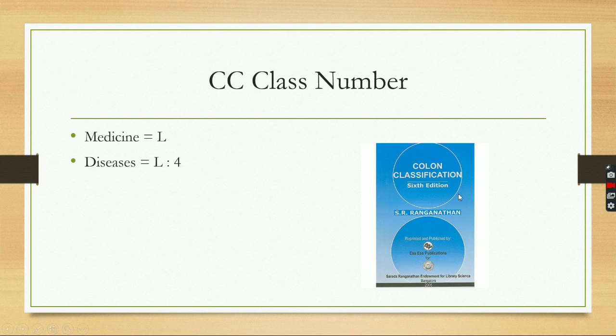Here is the picture of the schedule of Colon Classification, 6th edition. This is the Colon Classification system. According to this schedule, a librarian identifies the class number of a particular book. Without the help of the schedule, we cannot identify the class number of a particular book. We need this schedule to find out the class number of each and every material in a library.